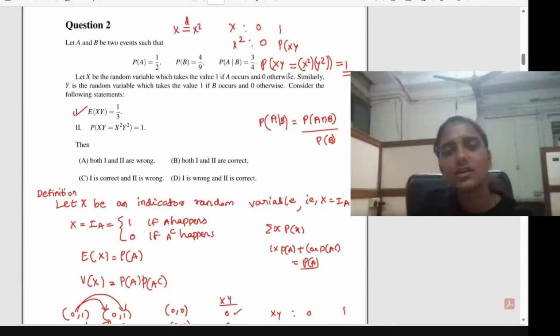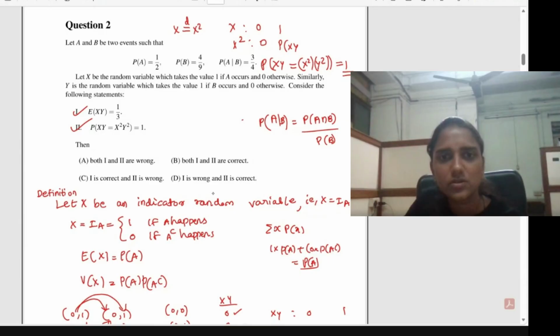So I hope this question is clear to you all, the explanation. So here the second option will also be true. So the correct answer for this question will be both 1 and 2 are correct.